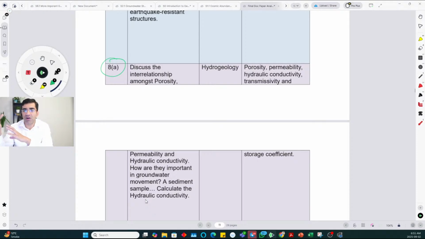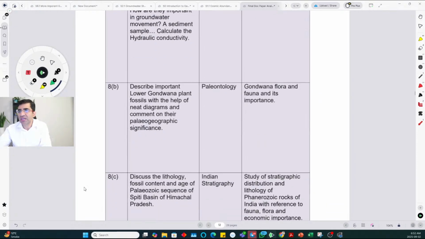Overall, how are they important in groundwater movement? They are very important. Porosity provides storage, and then permeability provides the flow part. Okay, so the flow is governed by permeability and the storage is governed by porosity. And groundwater flow within the aquifer is governed by permeability, but also from aquifer to your well, that is also governed by permeability. And the topic from which they have asked: porosity, permeability, hydraulic conductivity, transmissivity, and storage coefficient. So they asked these questions in the exam.